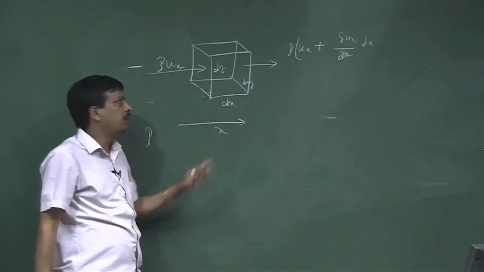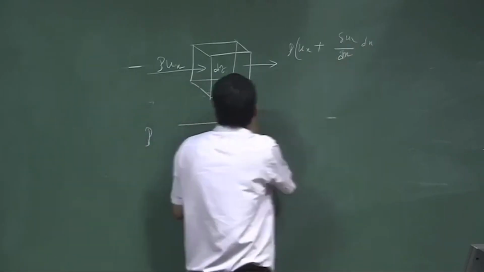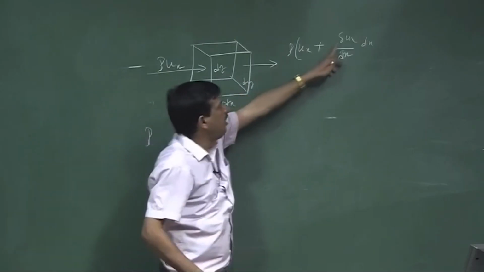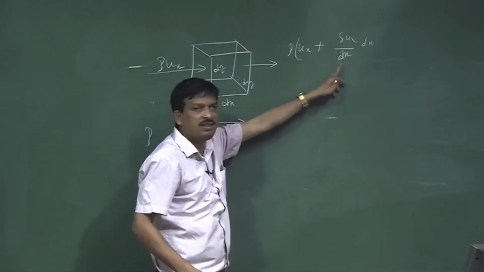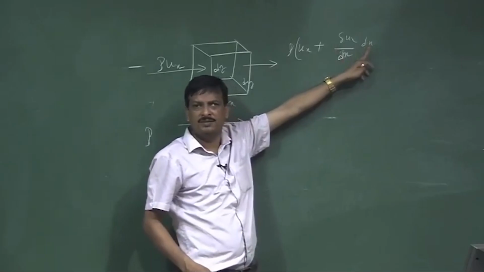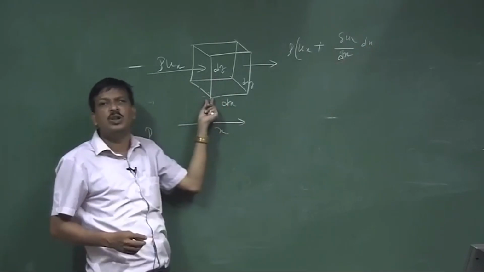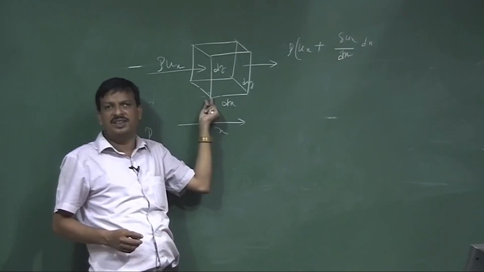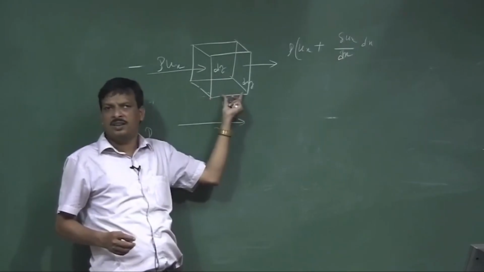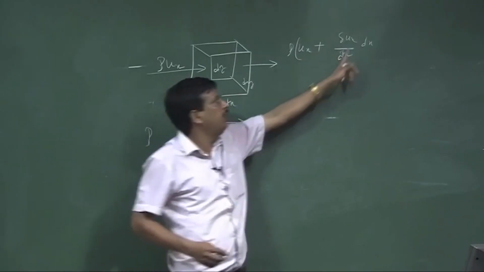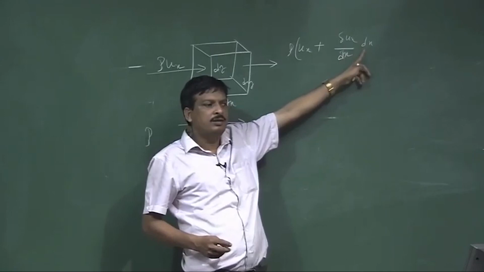This way we write the change of velocity due to this dx position as del ux by dx into dx. The change of velocity within a unit distance, where the total distance is dx, is del ux by dx, multiplied by dx.